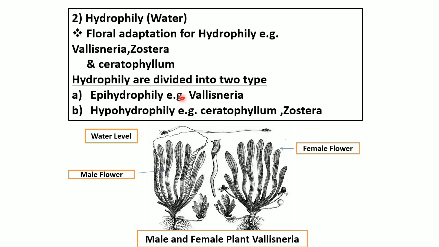Fifth one, the stigma is elongated and pollen grains easily collide around it. Examples are Zostera, Ceratophyllum. So now this is an example of hypohydrophily. Vallisneria is also there.